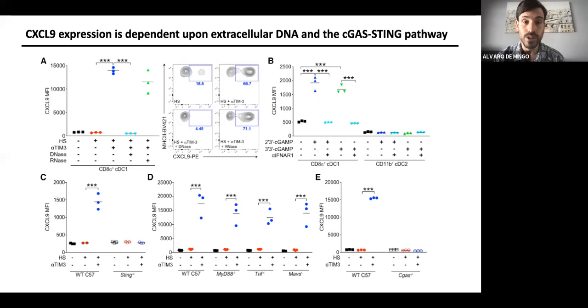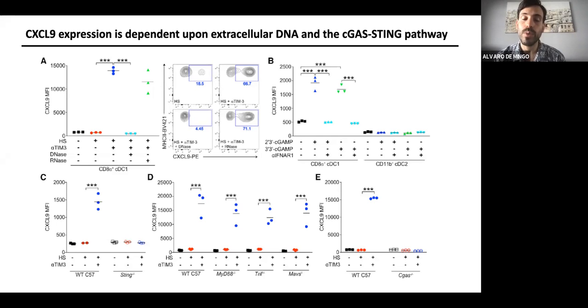Similar to this result, there is no data here right now, but we have also used other ways of killing the cells, like irradiation, and we were able to observe similar results to the heat shock. So at this point, since STING is the pathway that recognizes double-strand DNA, we wanted to activate STING in a different way. So we used a STING activator, sorry, the 2',3'-cGAMP and the 3',3'-cGAMP, and we were able to see a nice activation of CXCL9, but only in DC1s, not in DC2s. And the type 1 interferon inhibitor was abrogating the CXCL9 expression.